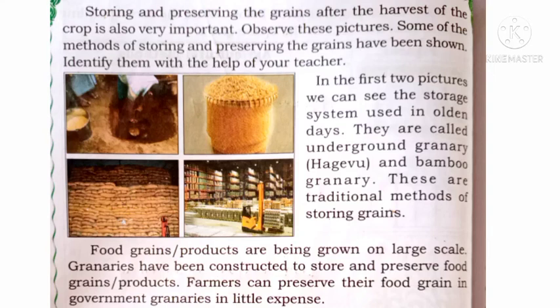That is called hage in our regional language. So in olden days they stored grains in the underground granary, called hage, and in the bamboo granary. In the two upper pictures, the first one is the underground granary or hage, and the other is the bamboo granary.